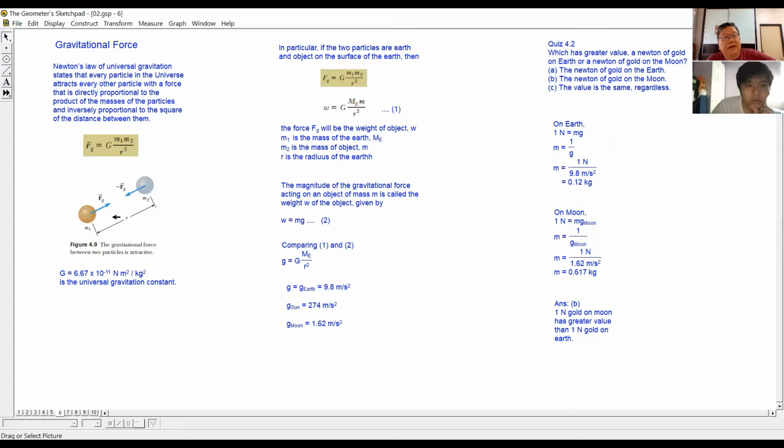The third factor is the distance between the centers of the objects. If the distance between them is small, the force is very big. If the distance between the two centers is very big, then the force between them is very small. That is the meaning of inversely proportional. It is inversely proportional to the distance between them, but directly proportional to the mass of the individual particles.